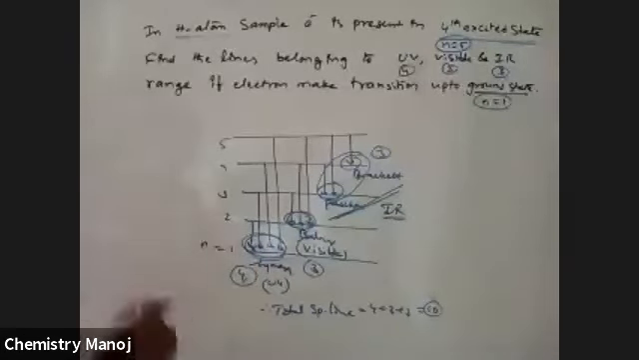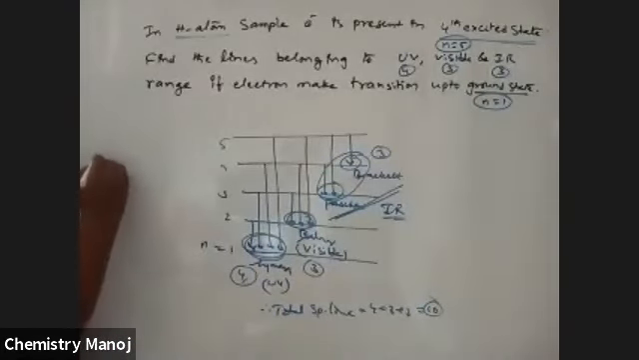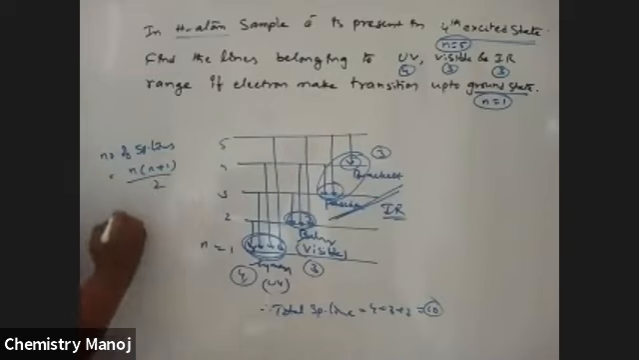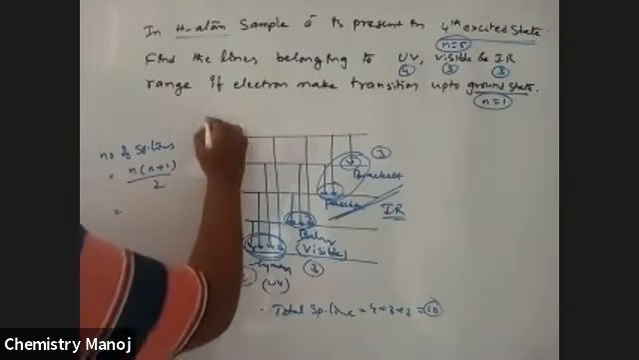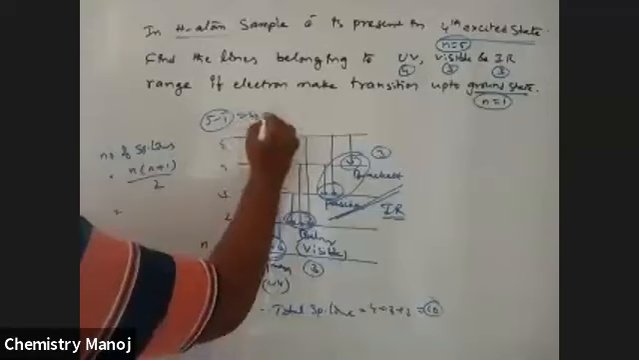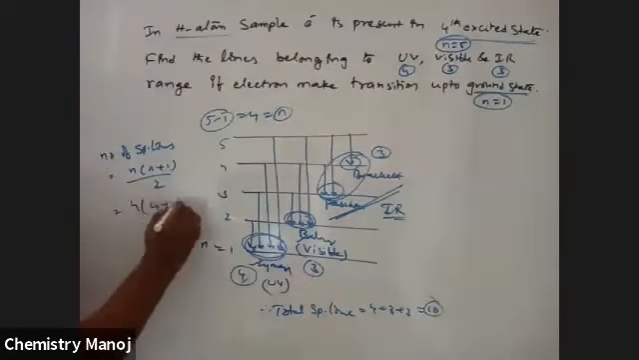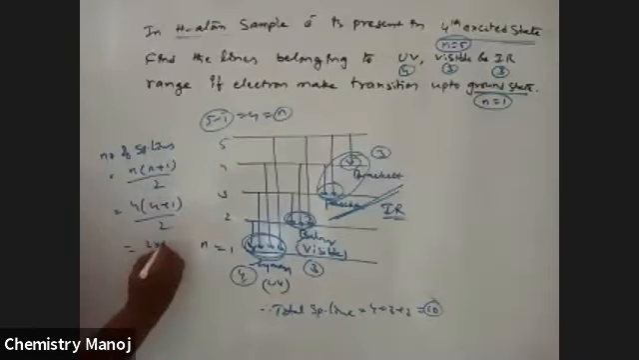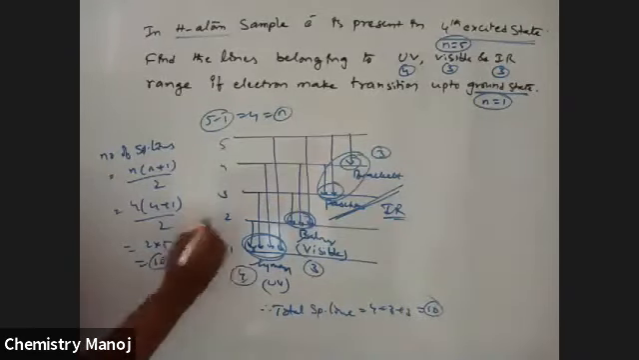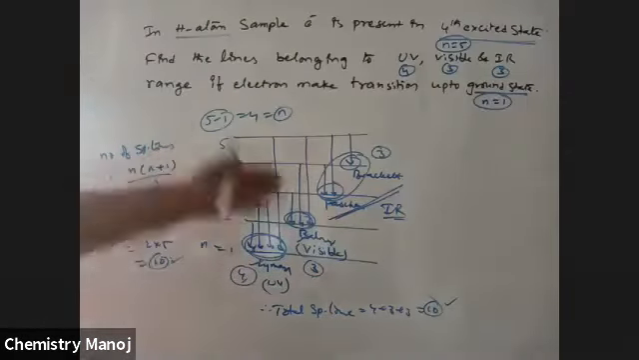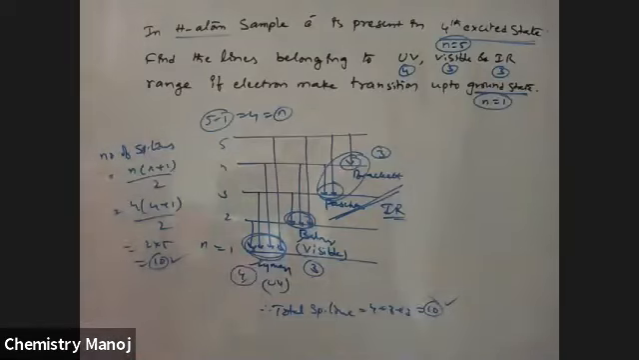So now I'm going to apply the formula. The number of spectral lines is equal to n into n plus 1 by 2, where n is the difference of these two: 5 minus 1 is equal to 4, which is n. Therefore, 4 into 4 plus 1 by 2, that is equal to 2 into 5. Total 10 spectral lines. So this is the formula, that is the direct calculation. It is a formula calculation.